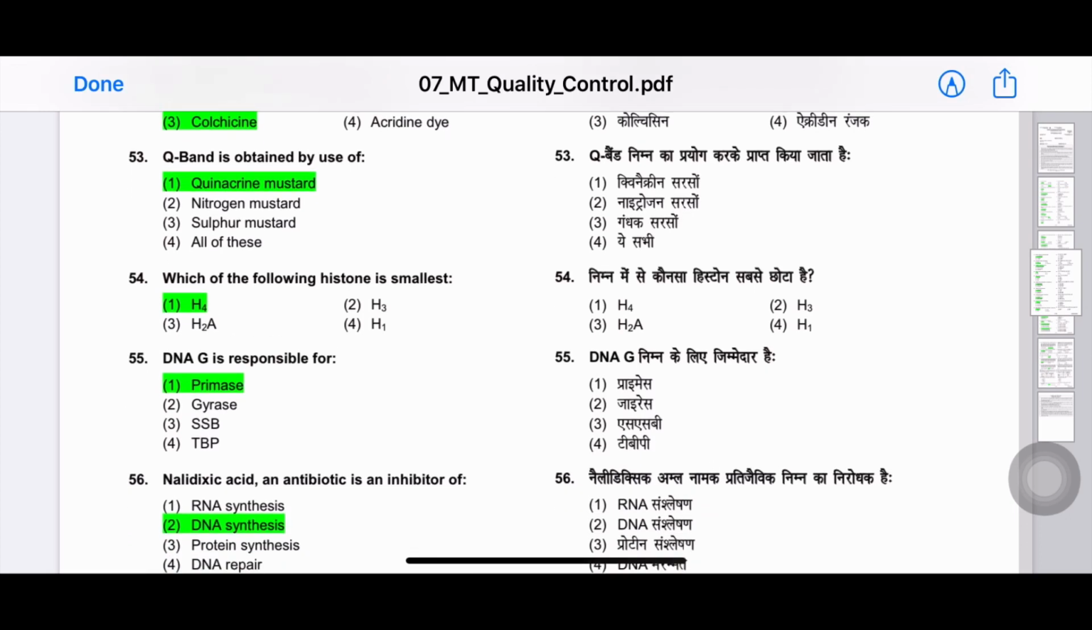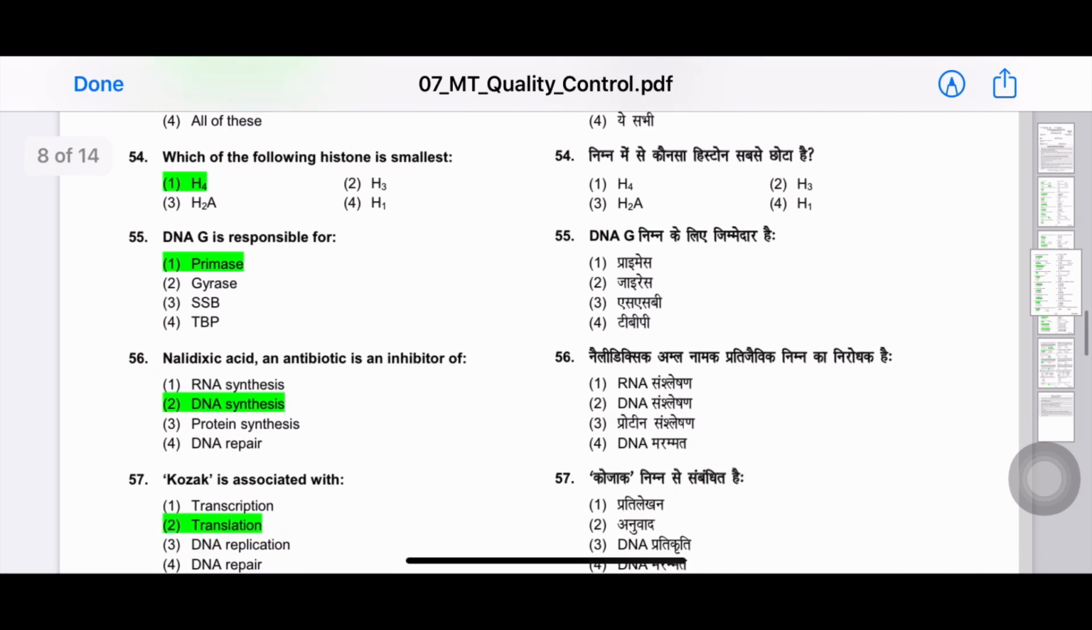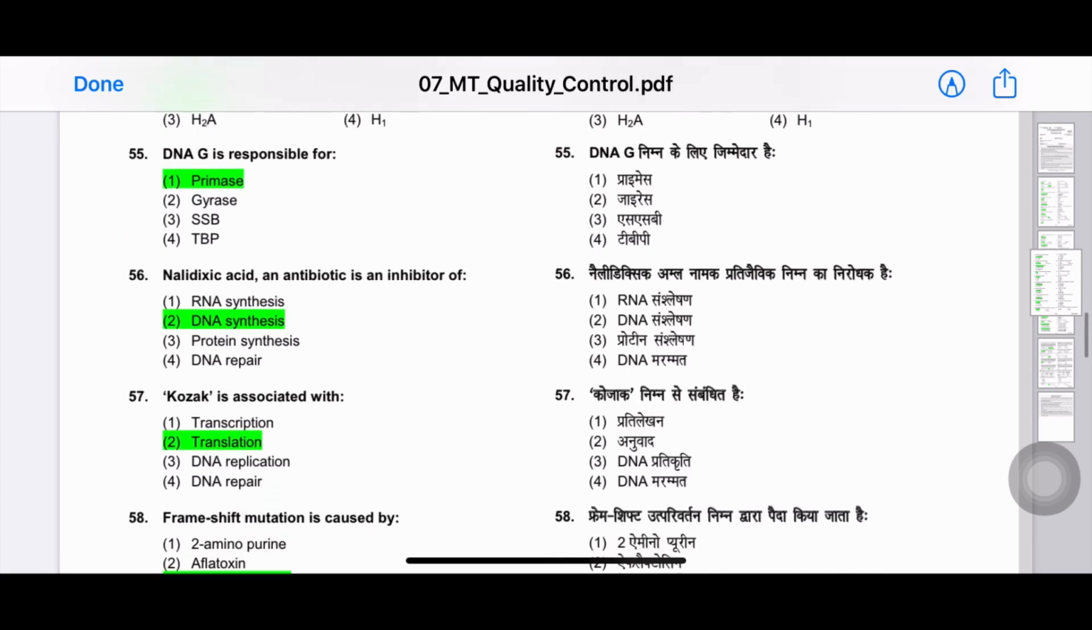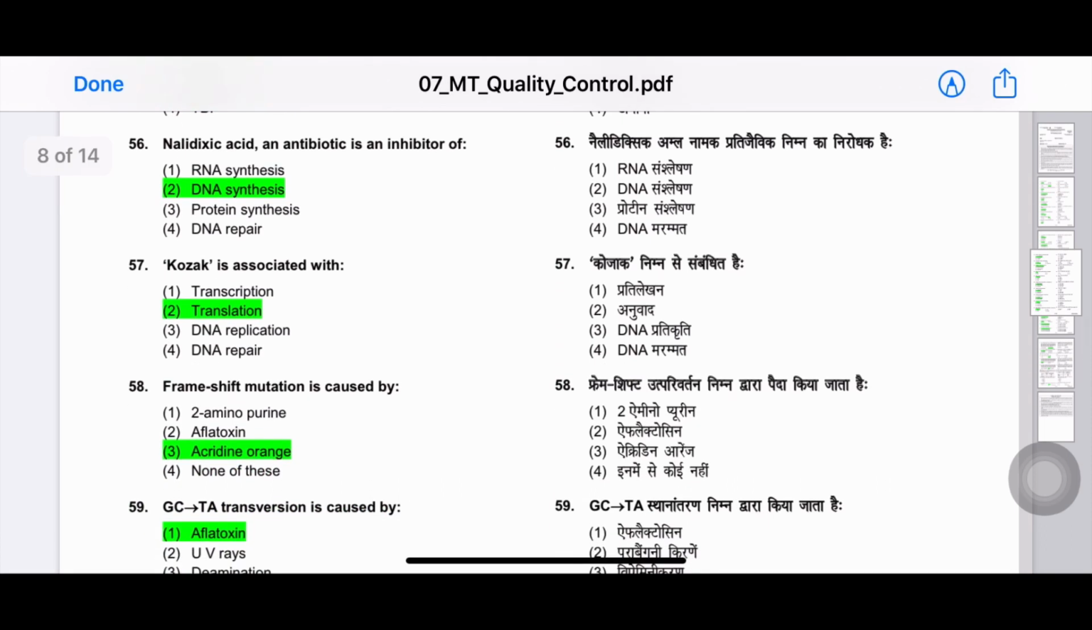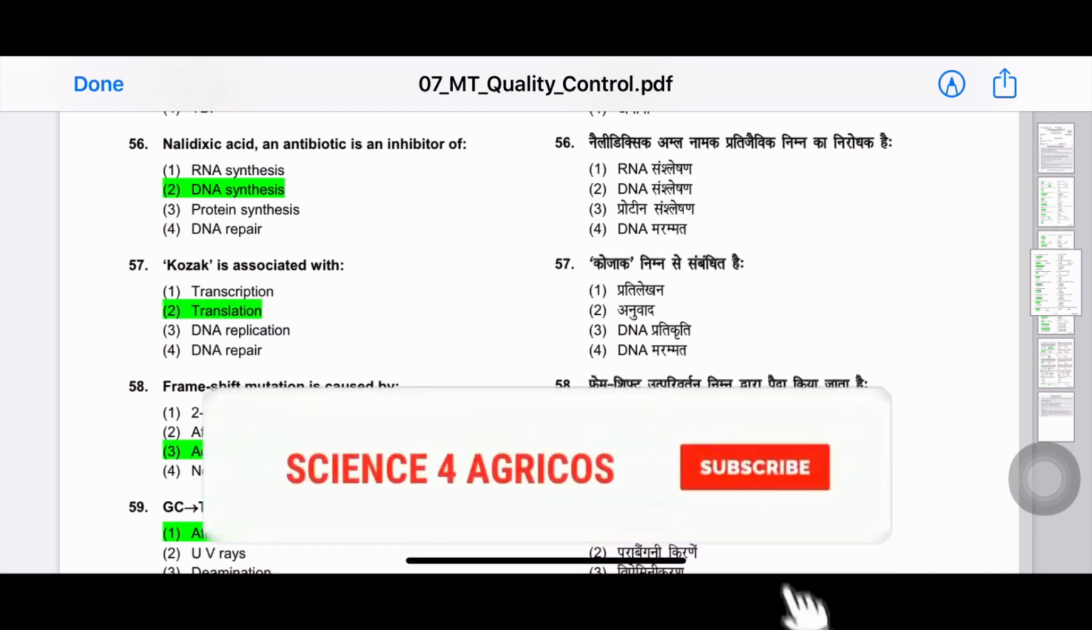Next question. Q band is obtained by use of quinacrine mustard. 54th question. Which of the following histone is smallest? The answer is H4. Next question. DNA G is responsible for? The answer is primase. Next question. Nalidixic acid, an antibiotic, is an inhibitor of? The answer is DNA synthesis.